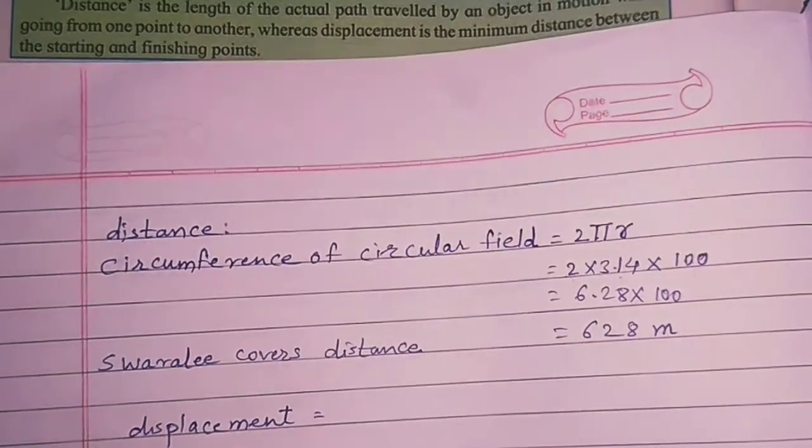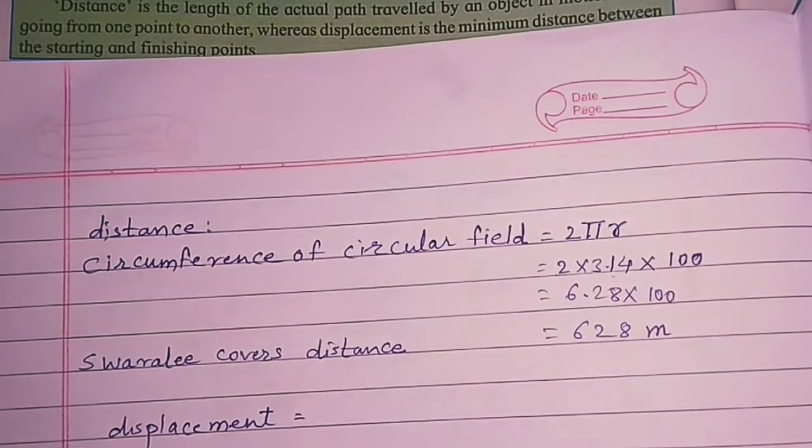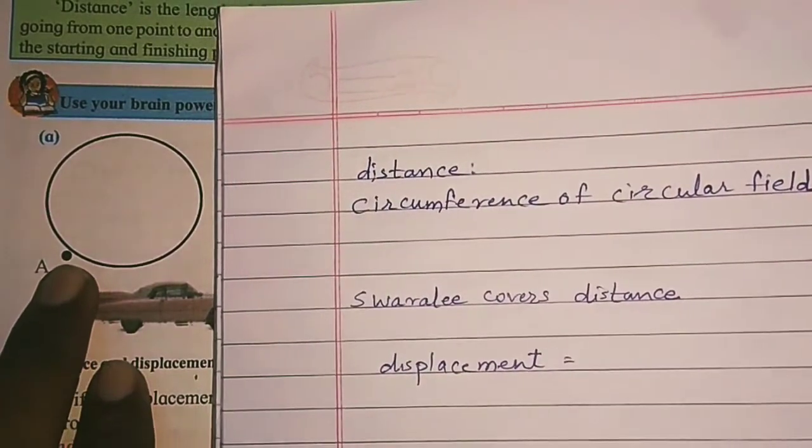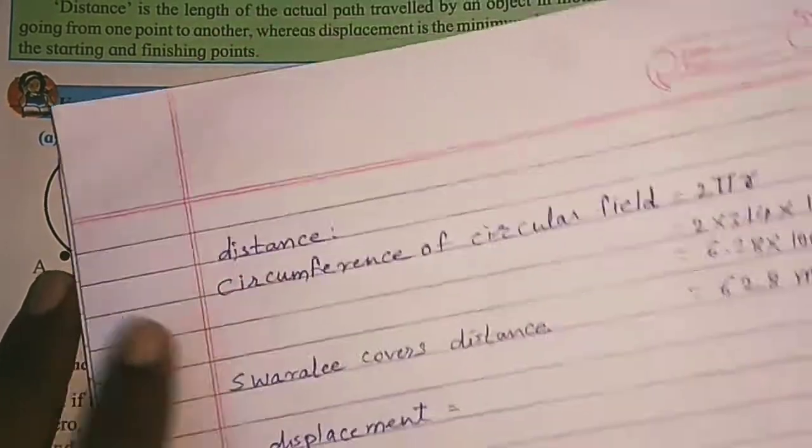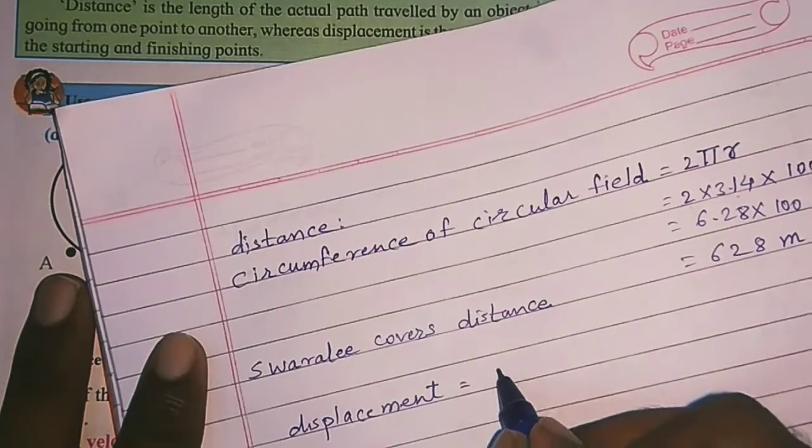But displacement, we have to find displacement. Displacement is nothing but the shortest distance between the starting point and the ending point. Here starting point is A and ending point is also A. So the shortest distance is equal to 0.